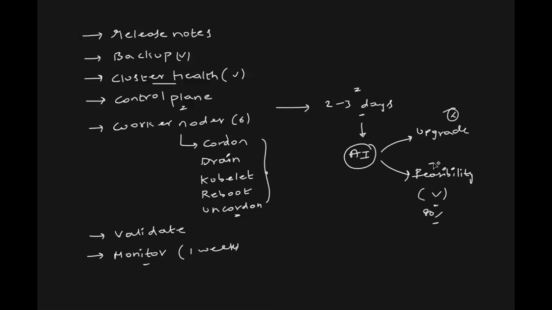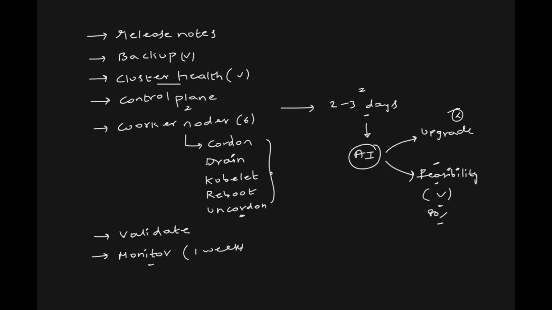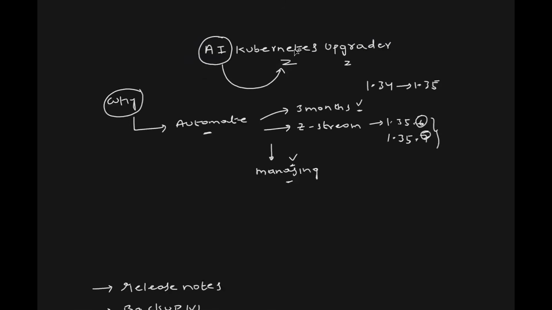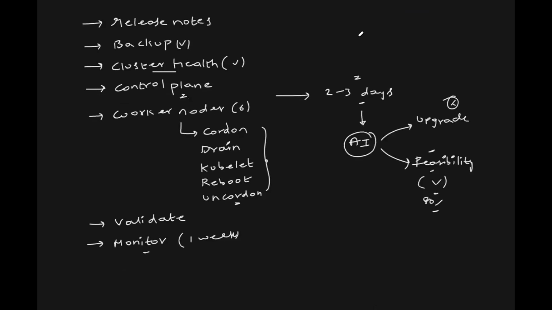This is important, right? Once you have the feasibility, you can go ahead and upgrade the cluster even if it takes 2 days. After 2 days, you have a new version and your effort is not wasted. Now you might say, but Abhishek, then the valid name for the project is AI Kubernetes Upgrade Validator. Yeah, it's fine. If you want to call it that, you can.